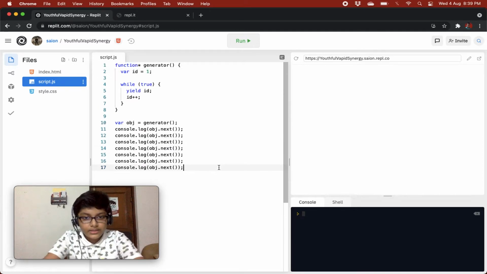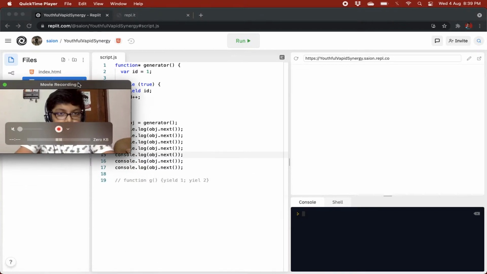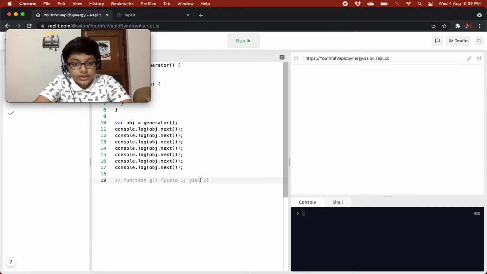When we were doing the basic example, yield 1, yield 2, what was happening when we did object.next is it showed yield 1, and after that, when we again did object.next, it showed yield 2.